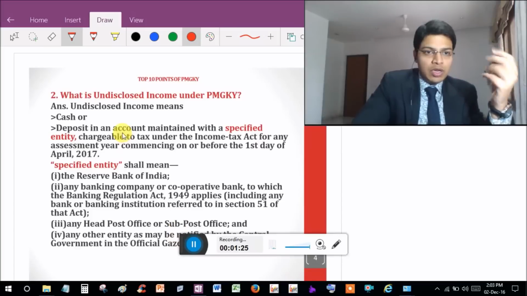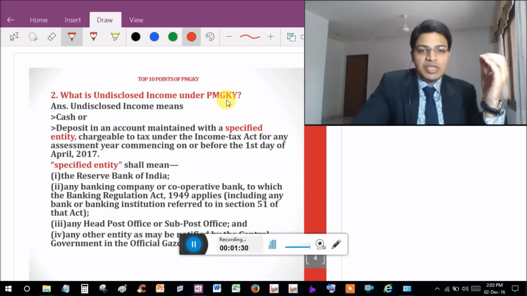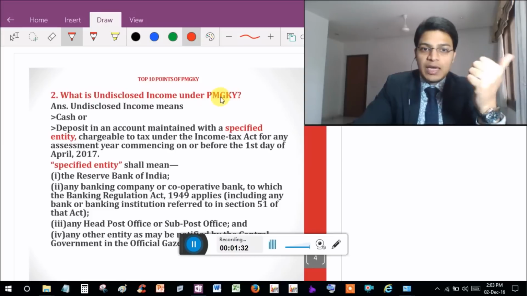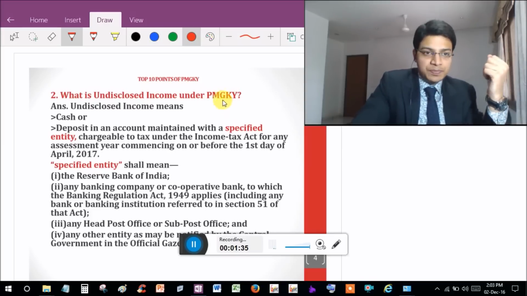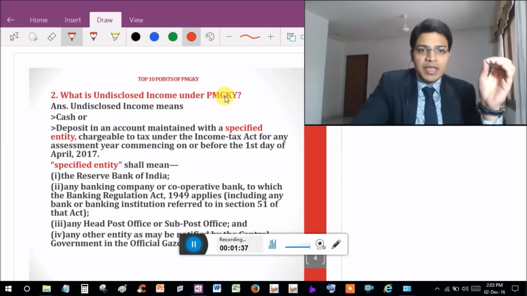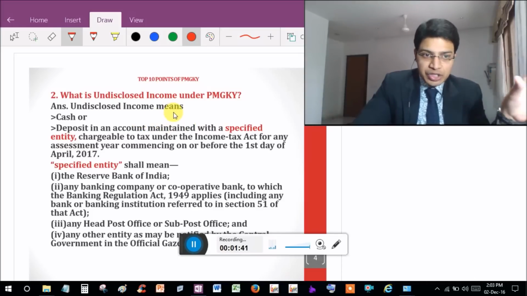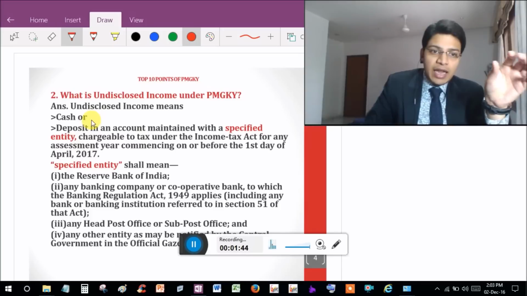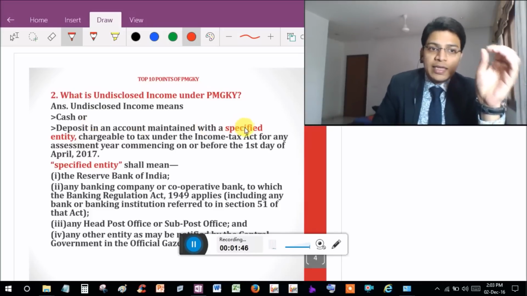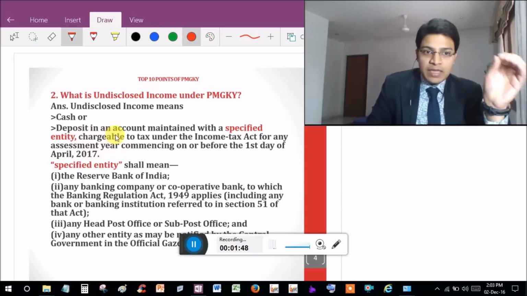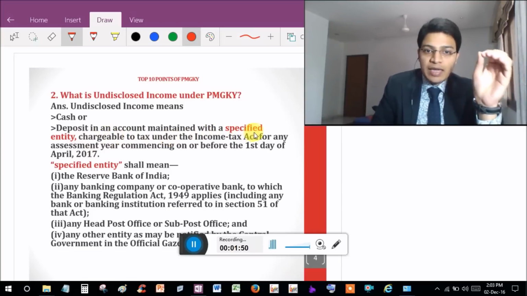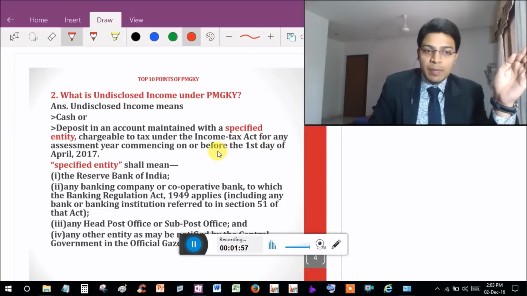Number 2. What is undisclosed income under PMGKY? PMGKY is the abbreviation for Pradhan Mantri Garib Kalyan Yojna. So what is the undisclosed income under PMGKY? Undisclosed income means cash or deposit in an account maintained with a specified entity chargeable to tax under the Income Tax Act for any assessment year commencing on or before the first day of April 2017.